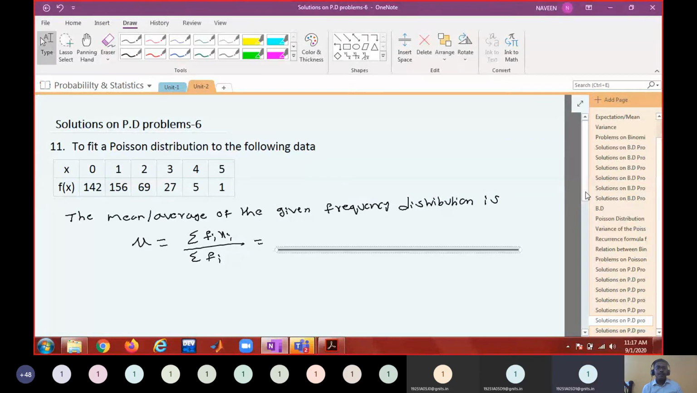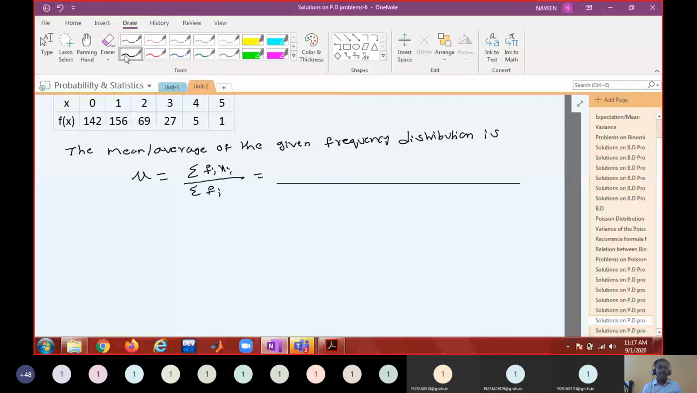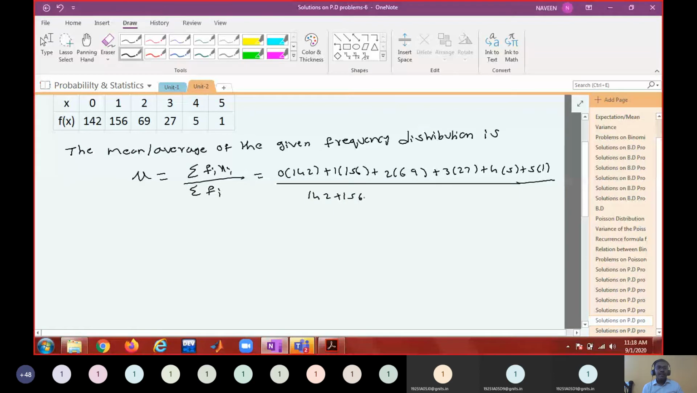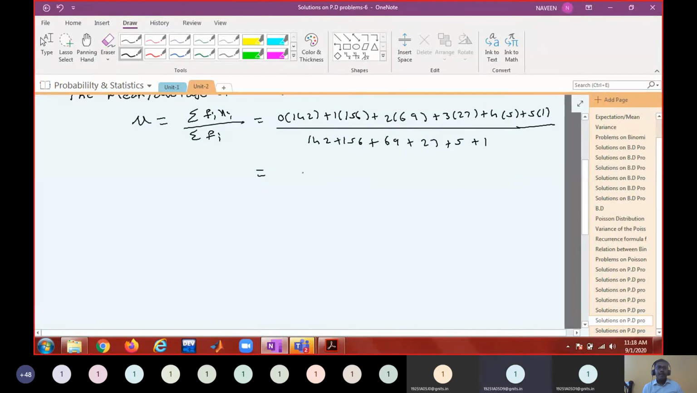So you're getting 1. Yes, sir. Okay, fine. So 0 into 142 plus 1 into 156 plus 2 into 69 plus 3 into 27 plus 4 into 5 plus 5 into 1, divided by 142 plus 156 plus 69 plus 27 plus 5 plus 1. Can you tell me the numerator? 400. 400 by 400 equal to 1.